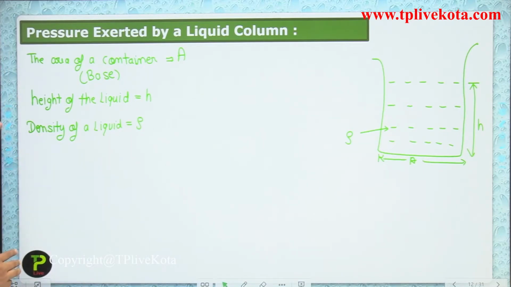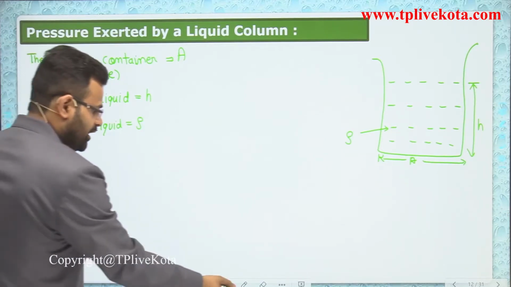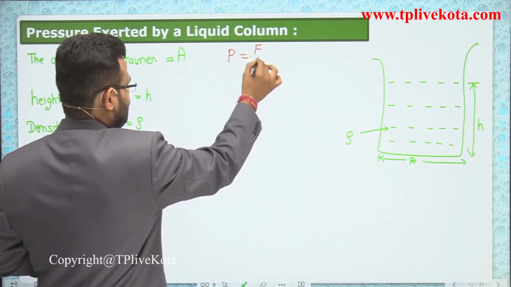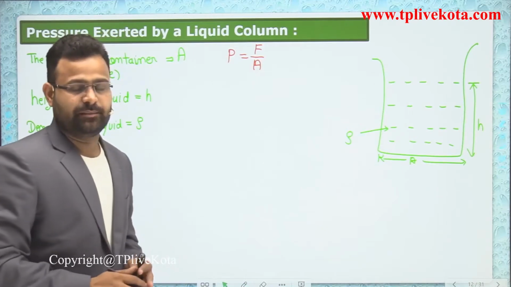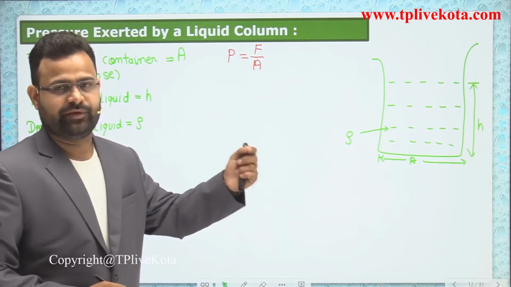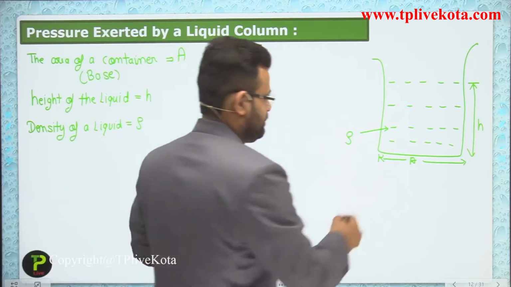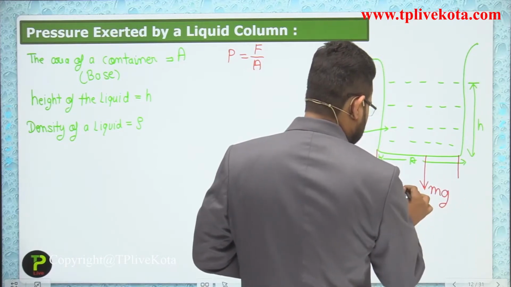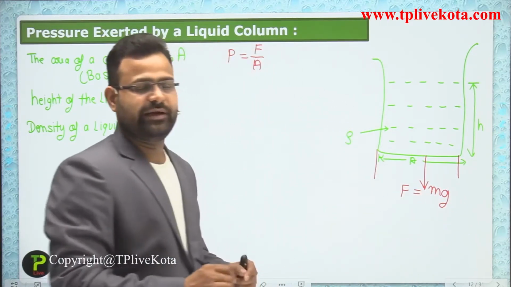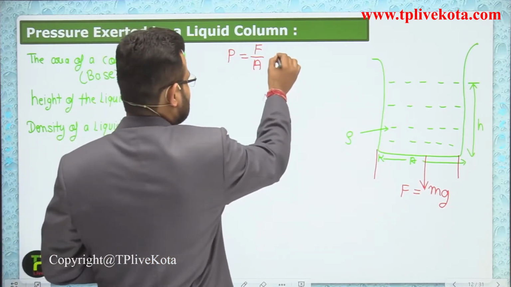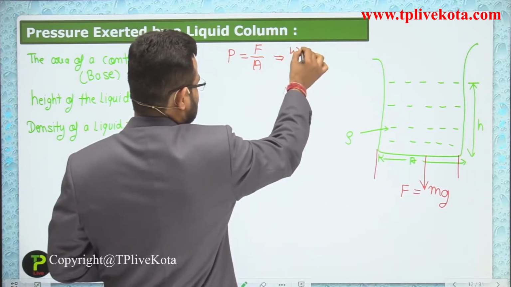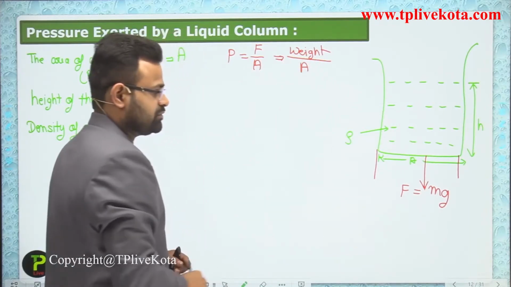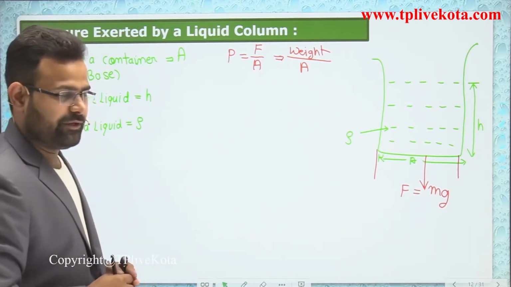So if you want to calculate the pressure, what is the formula? Pressure is equivalent to force upon area. How much force is applied by that liquid on that surface? The force is calculated in the form of weight, mg. So pressure equals the weight of the liquid upon area, where the weight is m into g.